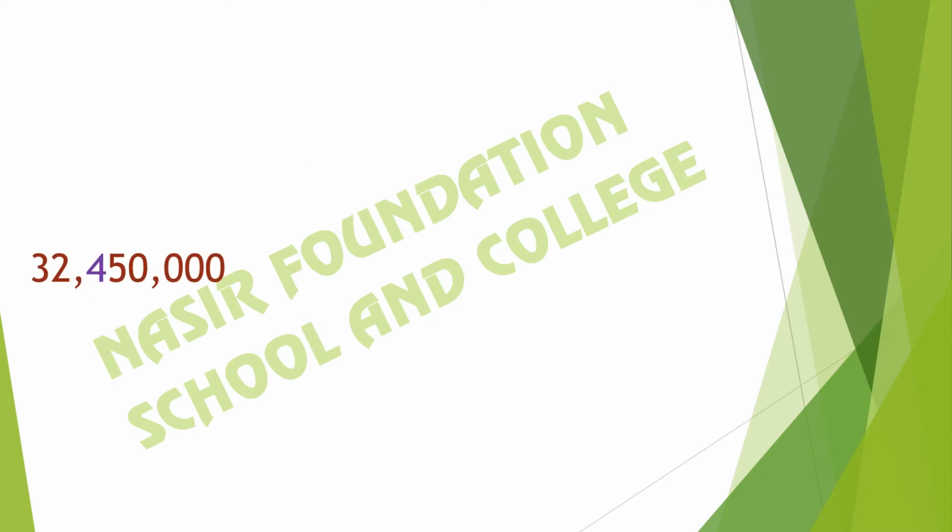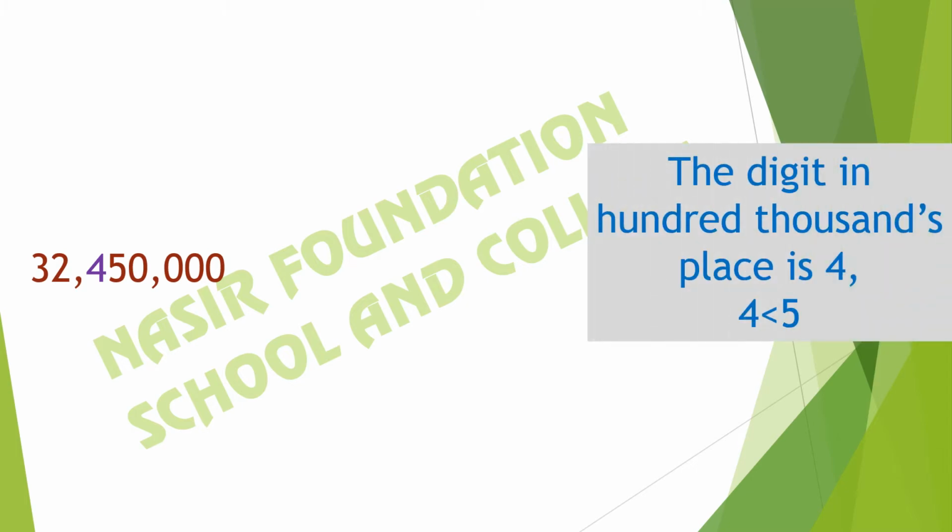As the population is 32,450,000, we will round it off to the nearest million. We will see the digit in the hundred thousands place and this is 4, and 4 is less than 5. We will round it down to the previous number, that is 32 million.